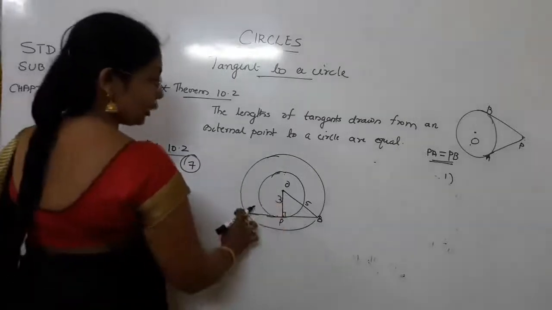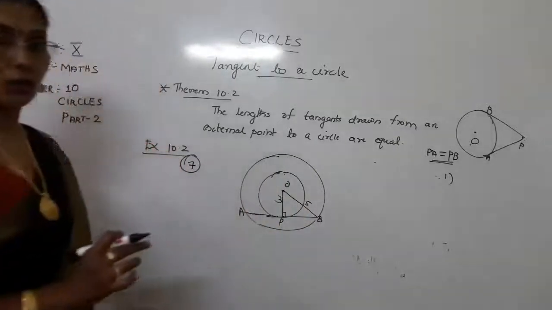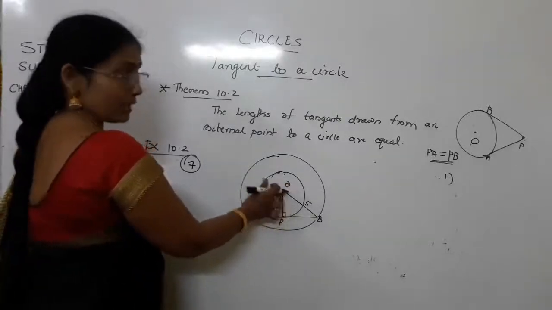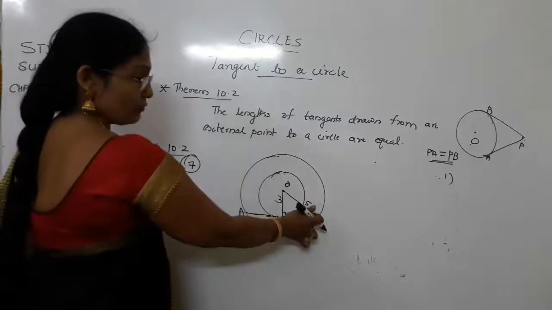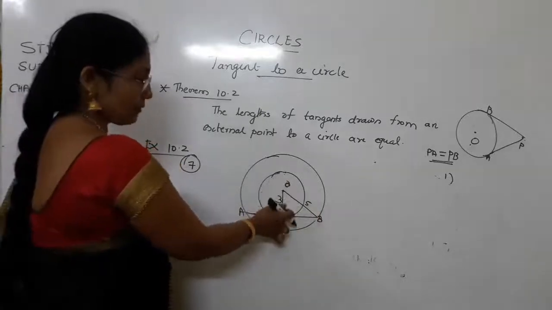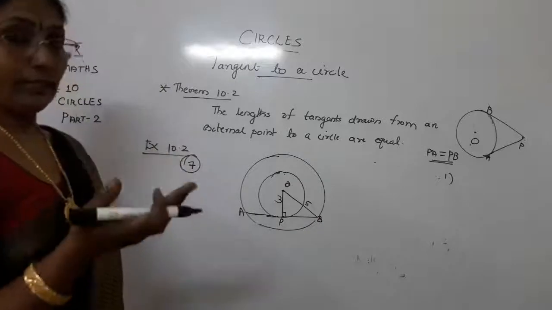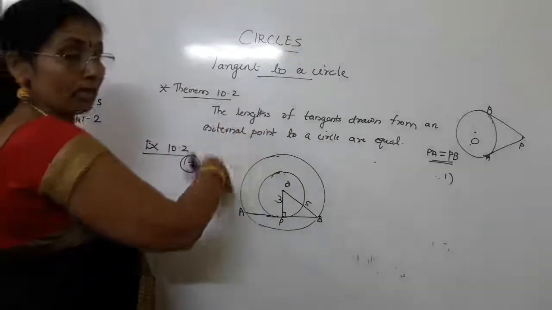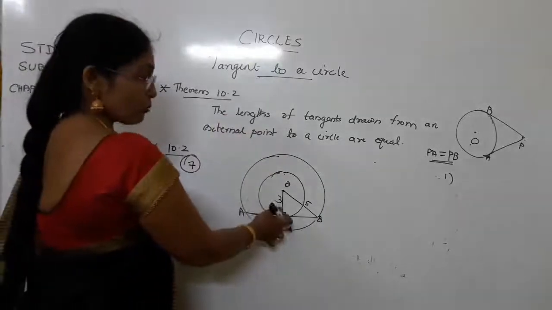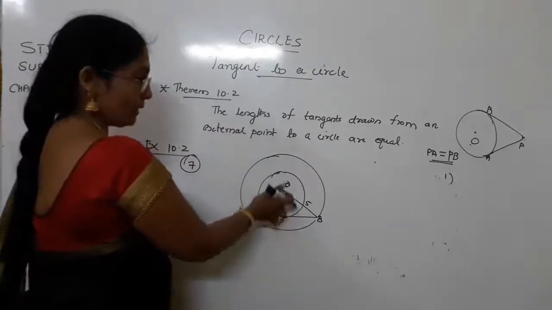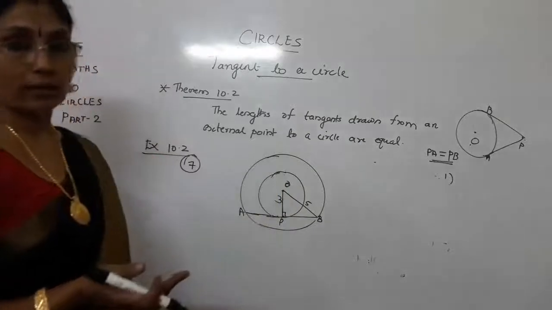Now the question is that you have to find out the length of the chord. You understood the question? Two concentric circles I have drawn, with center O and different radii. One is of radius 5 cm, the other one is of radius 3 cm. And one chord of the bigger circle is touching the smaller circle. So the bigger circle's chord will be the tangent for the smaller circle.